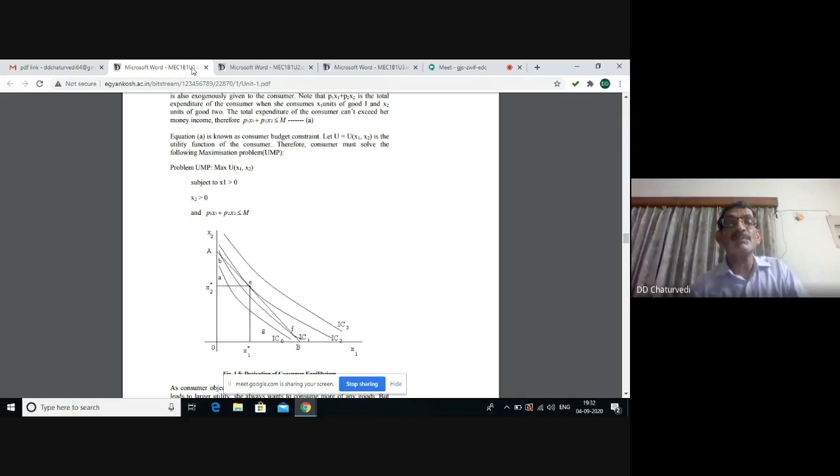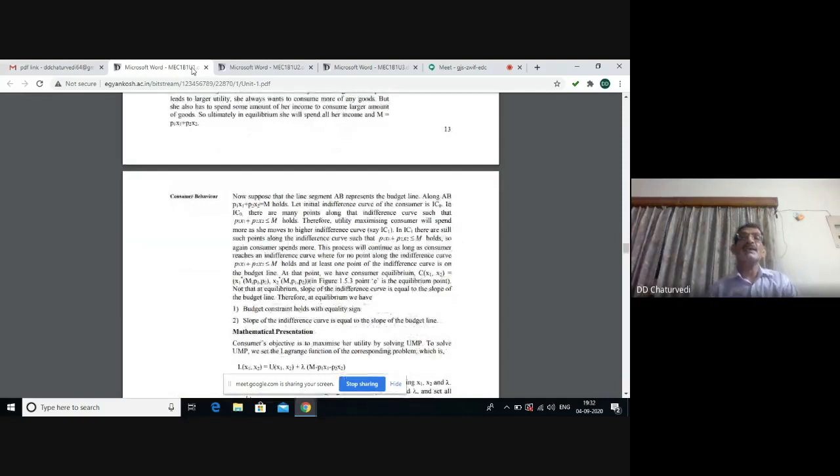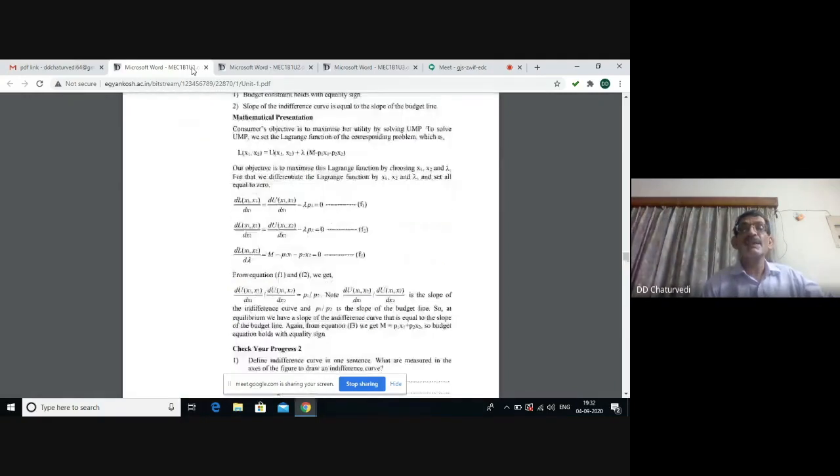where highest possible indifference curve touches the given budget line. So we can say for equilibrium, budget line should touch the indifference curve. That means both should have the same slope. Slope of the budget line is P1 upon P2, the price ratios of the two commodities. The slope of indifference curve is MRS, marginal rate of substitution. So both should be the same. And the second condition is marginal rate of substitution should be declining.